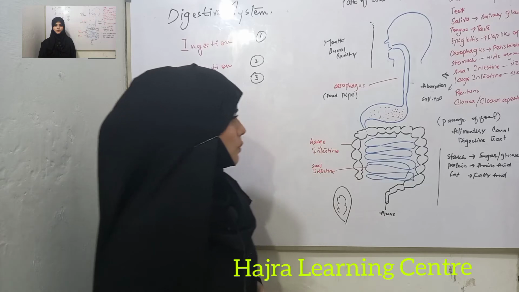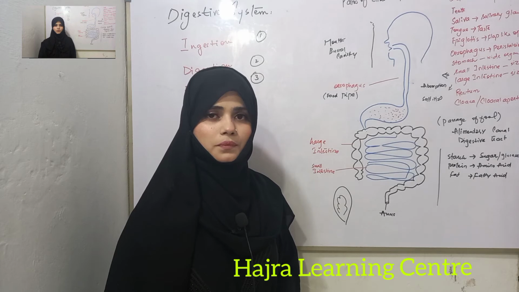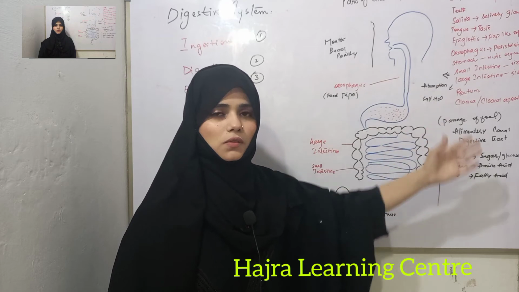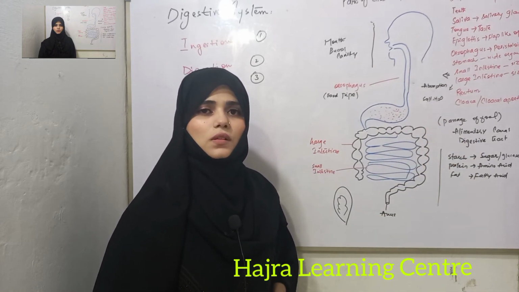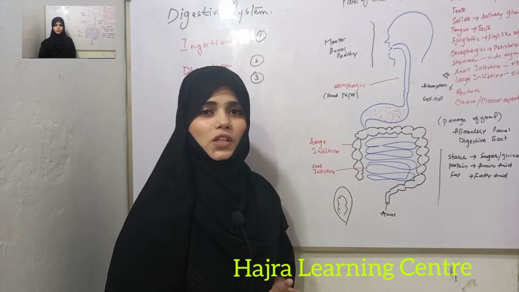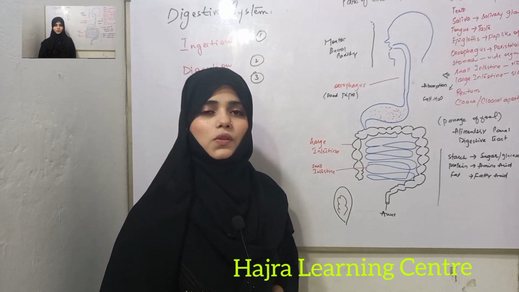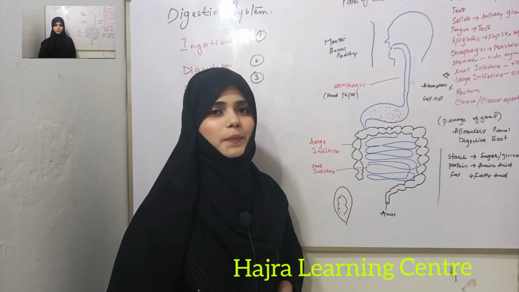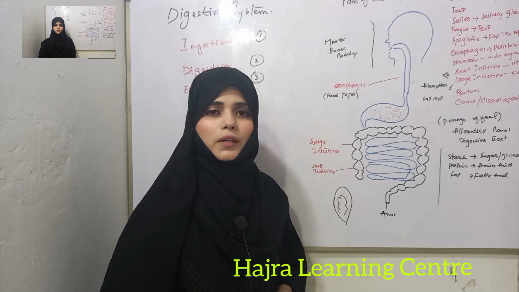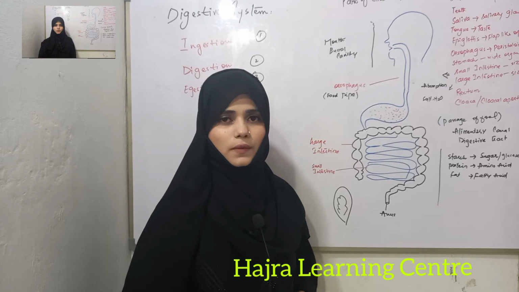So in this video tutorial, I have told you about the digestive system of humans. So let's overview the whole process of the digestive system. The digestive system consists of three processes: ingestion, digestion and egestion. Ingestion means food is taken into your mouth. Digestion means food is broken down into smaller pieces, and egestion means undigested food is excreted from the body. These are the three main processes of the digestive system.